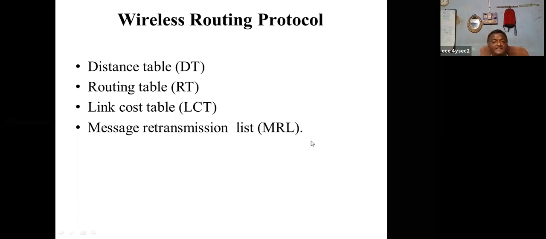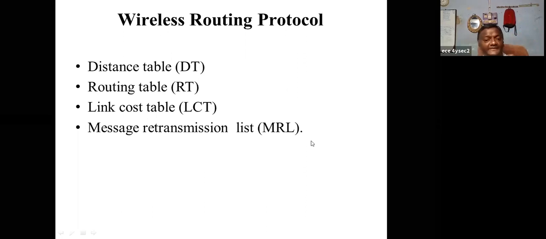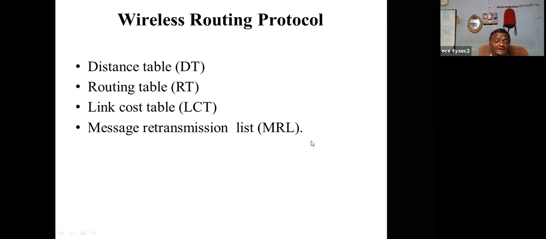In that situation, this table contains each updated message along with a counter. What is the counter? Suppose that update should be retransmitted, because somebody requested it. For each and every retransmission, the counter is decremented by 1.